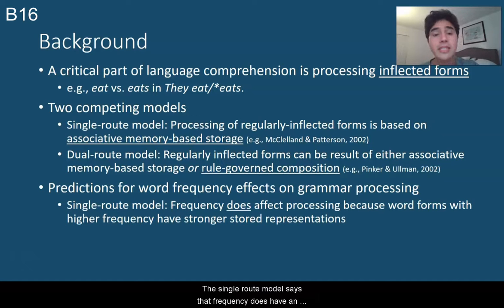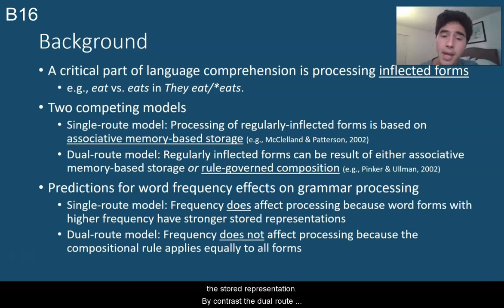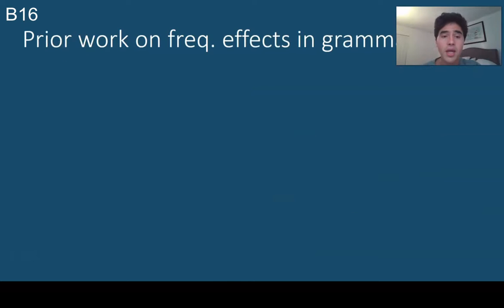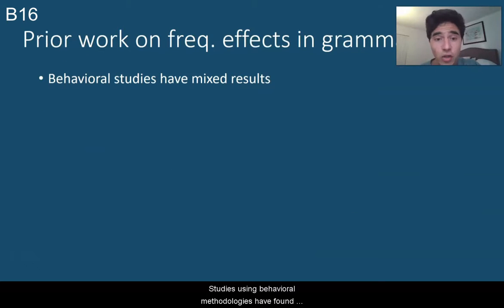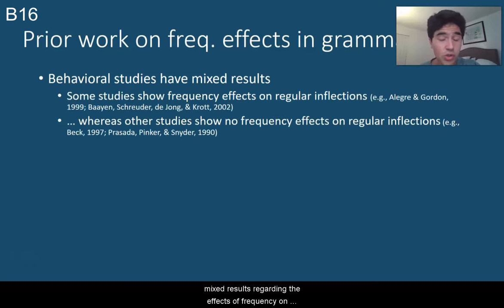The single root model says that frequency does have an effect because the higher the frequency, the stronger the stored representation. By contrast, the dual root model says that frequency does not necessarily affect processing because the compositional rule would apply equally to all forms. Prior studies using behavioral methodologies have found mixed results regarding the effects of frequency on grammar processing.